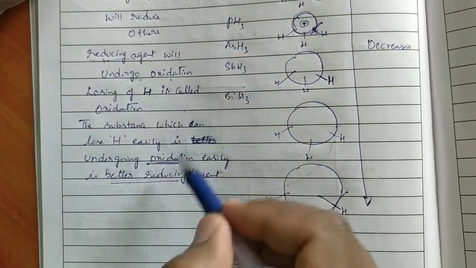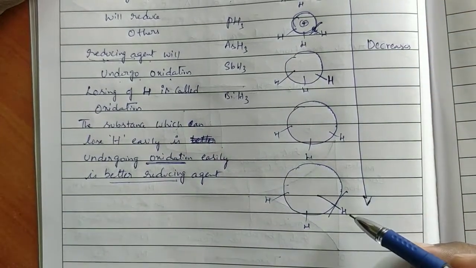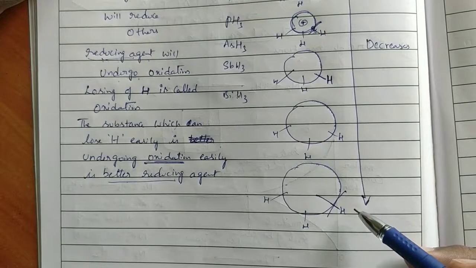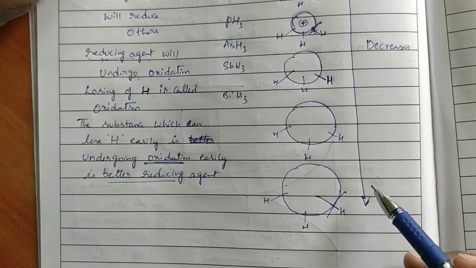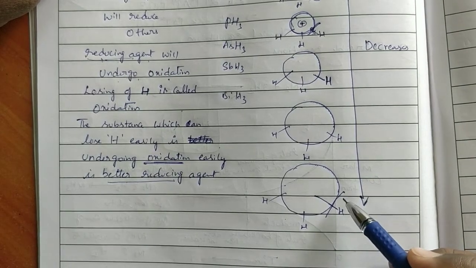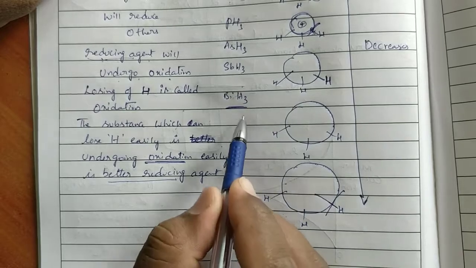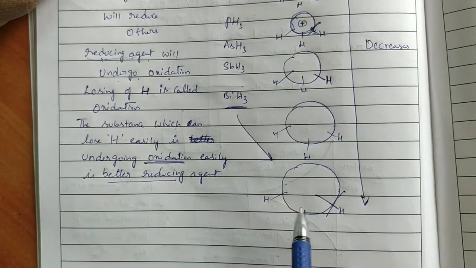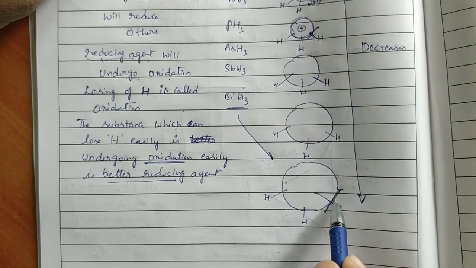Now by seeing the points, answer my question. Out of these hydrides, which one can lose the hydrogen easily? Here, bismuth, ma. BiH3, last one. Why this one is going to lose the hydrogen easily? Because bond dissociation enthalpy is very less.